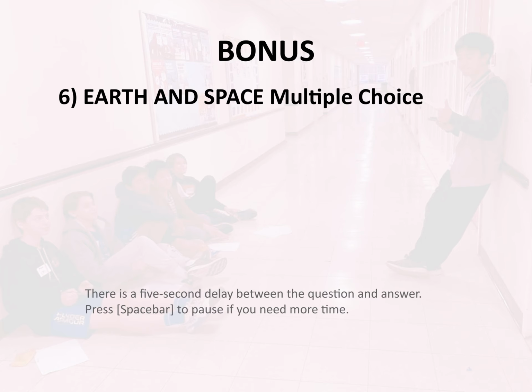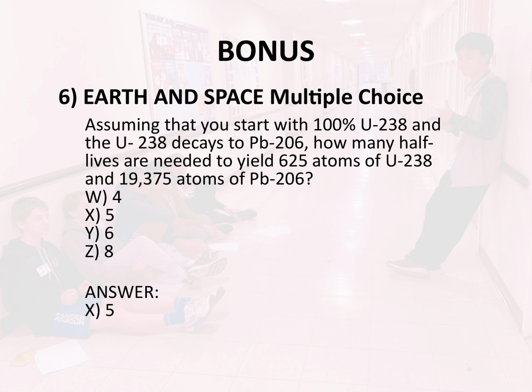Bonus 6. Earth and space. Multiple choice. Assuming that you start with 100% U-238 and the U-238 decays to lead 206, how many half-lives are needed to yield 625 atoms of U-238 and 19,375 atoms of lead-206? W, 4, X, 5. Y, 6. Z, 8. Answer, X, 5.